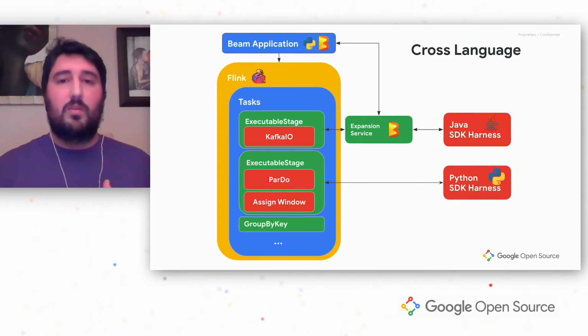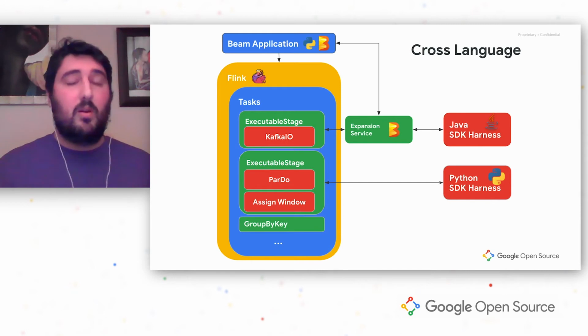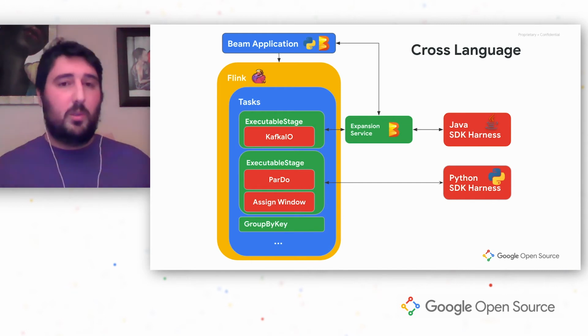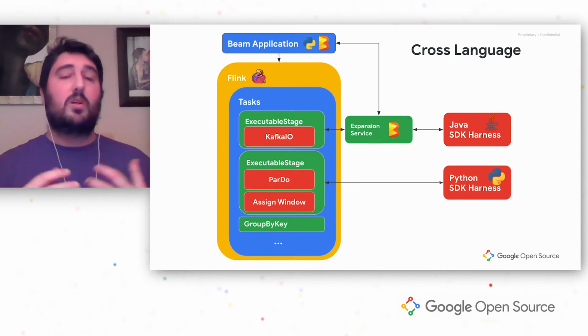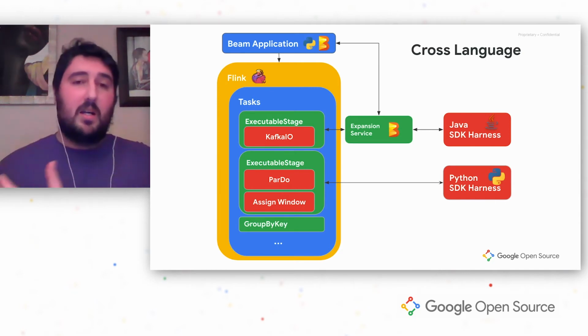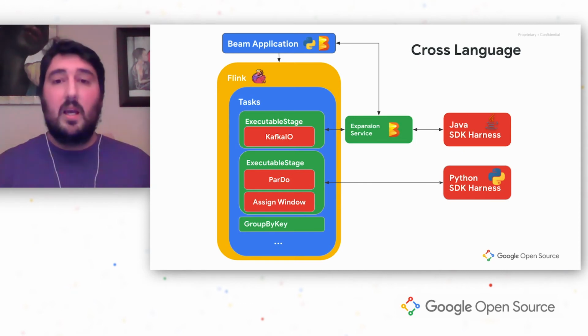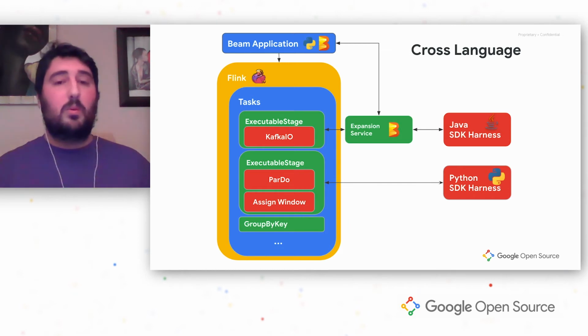So instead of having to write the KafkaIO in Python again, we can use something called expansion service that connects these executable stages with a Java harness with the Fn API. So we will be able to execute this part of the pipeline with a Java harness, and the rest of the pipeline can be executed with Python. We can see that after the first executable stage with KafkaIO, we have another executable stage that goes to the Python SDK harness via the Fn API. And we can see that we have two steps there, ParDo and assign window.